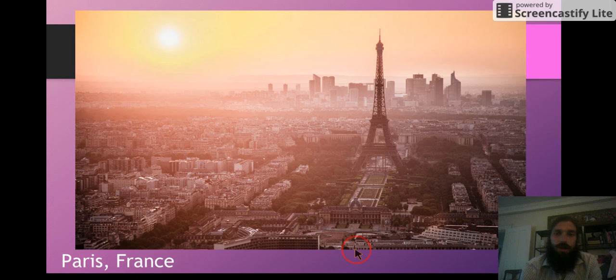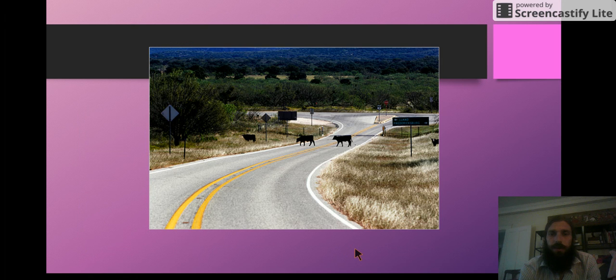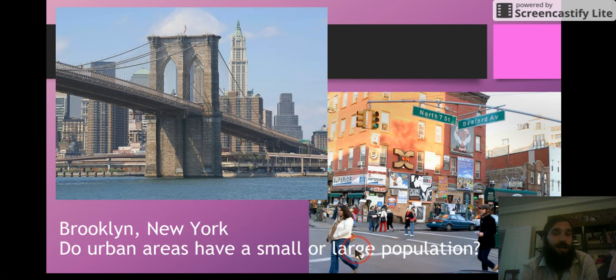Let's see. Also, no, wait. How did this get in? This is not an urban community. I don't see buses. I don't see subways. I don't see many people, many stores. This is not an urban community. This is a bad example. Brooklyn, New York. Much better example of an urban community. Many people, many stores, many big buildings.